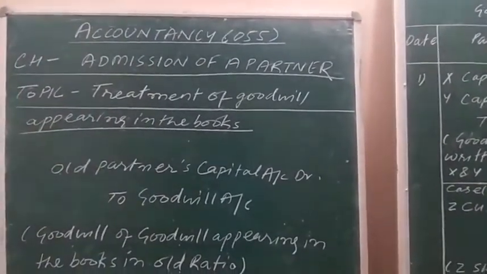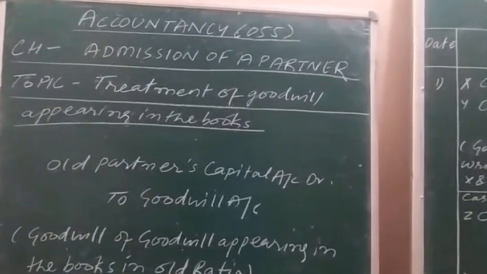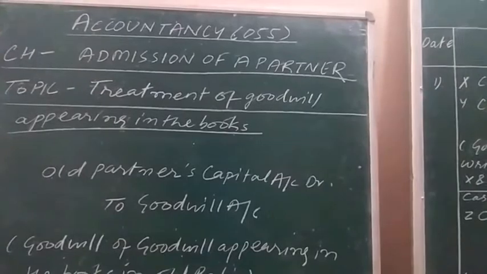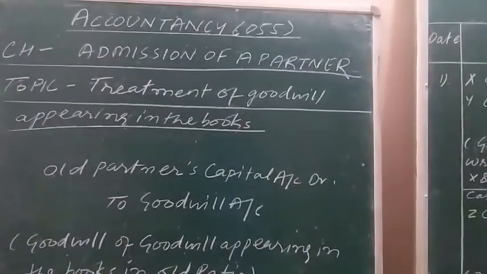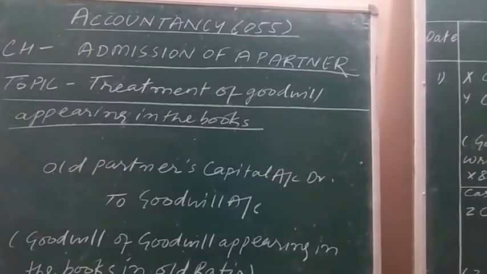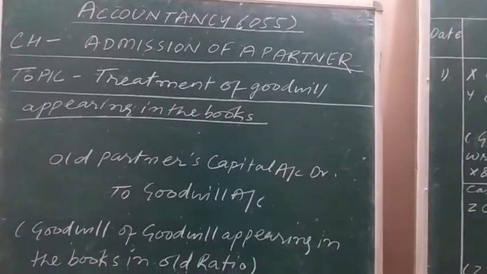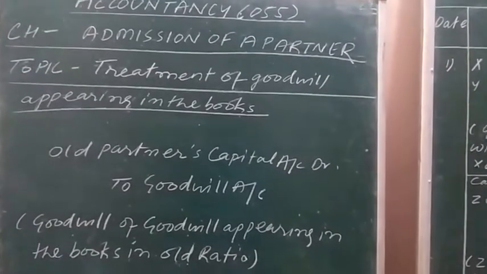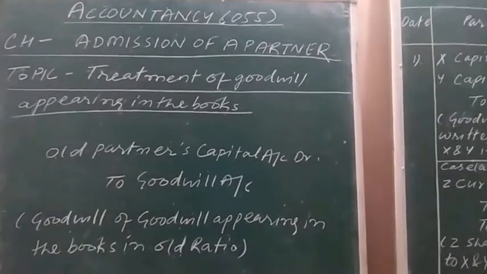One of the questions I will explain contains miscellaneous topics related to treatment of goodwill and the ratio. Now, accounting treatment of goodwill which is appearing in the books is the topic to be explained, a new topic.